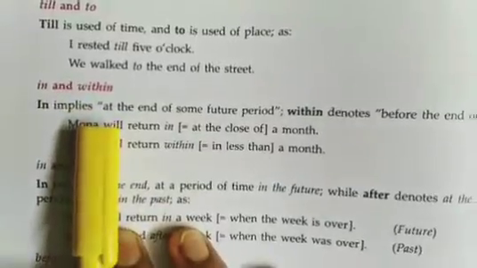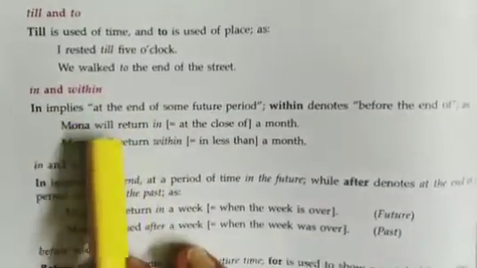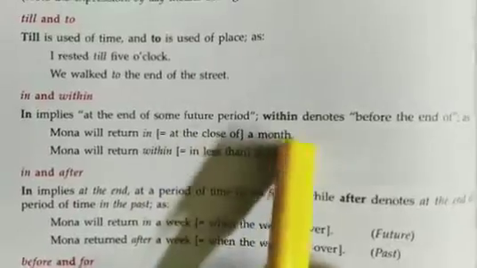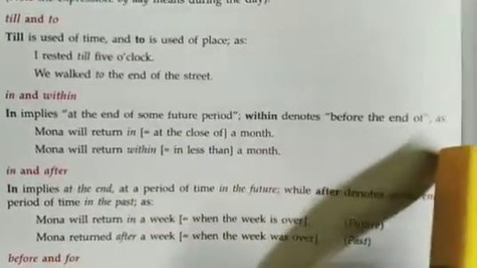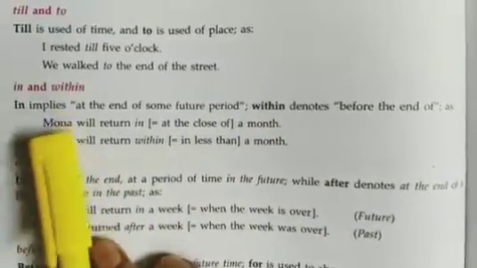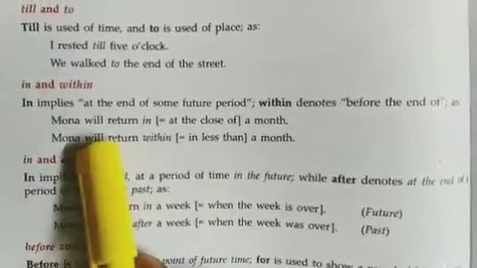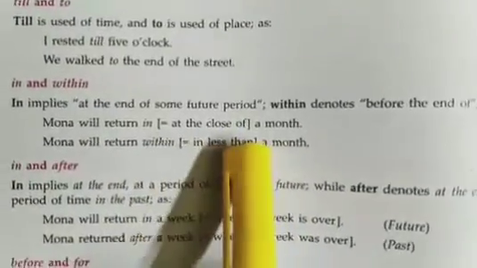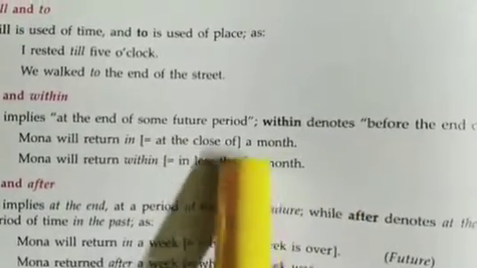In and within. In implies at the end of some future period. Within denotes before the end of. Look at the examples. Mona will return in a month, so at the close of the month.